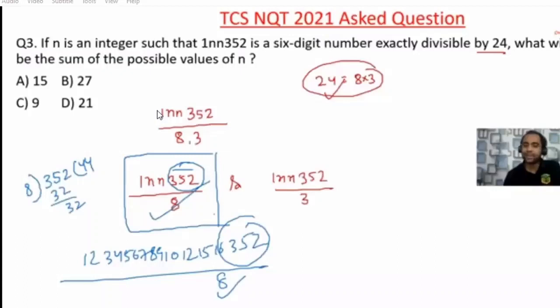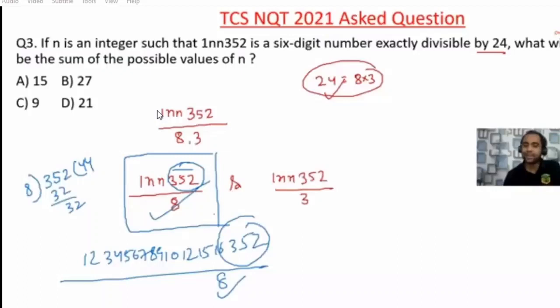If you put n equal to 3, so 2 into 3 is 6. 6 plus 11 will be 17, no. If you put n equal to 4, so 2 into 4 is 8 plus 11, 19, no. If you put n equal to 5, 2 into 5 is 10 and 10 plus 11 will be 21. So it will be divisible.